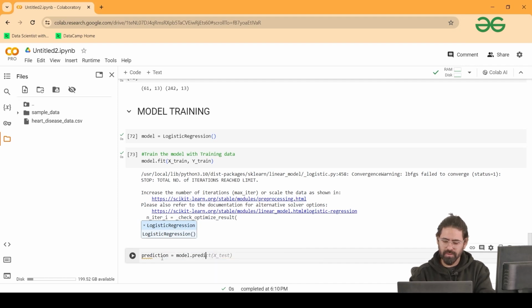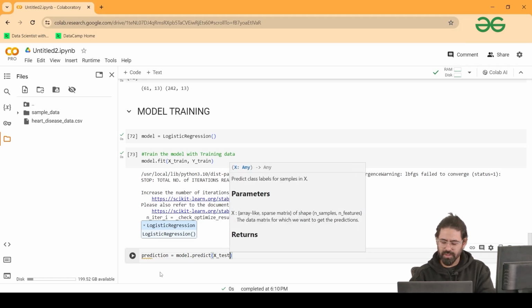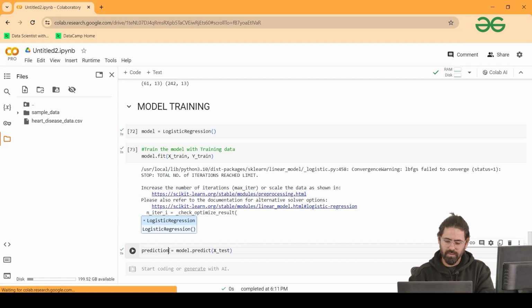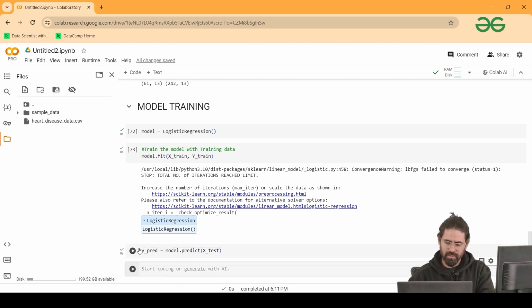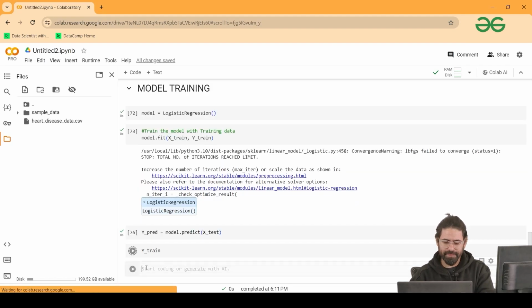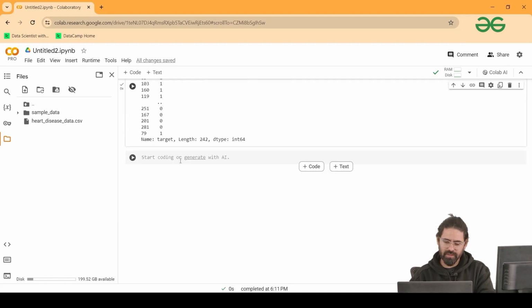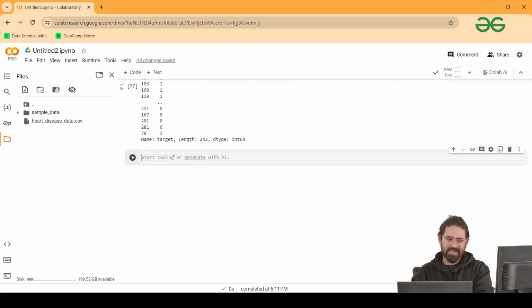model dot predict. So you can call it prediction, or more better, y predict, y pred, and I'm using capital Y, just to make it look uniform. And y test. This is y pred, so I just need to check it with the y test data.